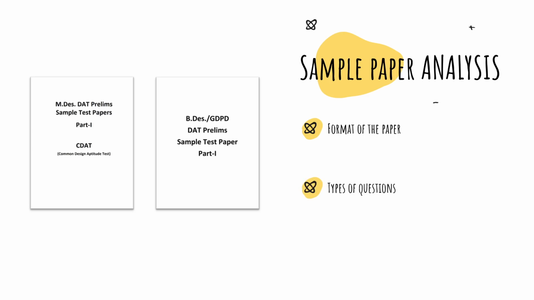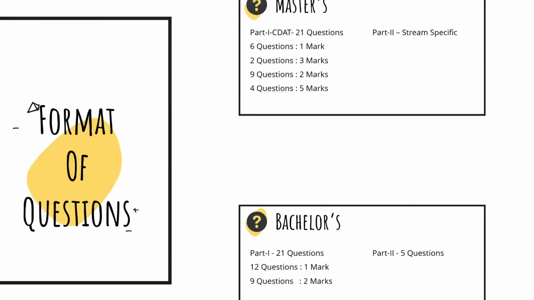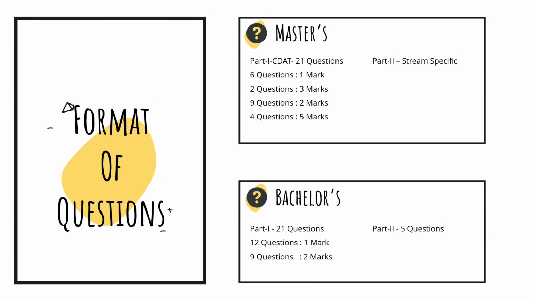Now, if I talk about the format of the question paper, both masters and bachelors question papers included 21 questions as objective type questions, though the marking scheme was different for masters and bachelors, as you can see on the screen right now. But here we have to keep one thing in mind, and I'm sure students who have appeared in the exam before can agree with me on this, and that is there is no fixed format in terms of weightage of the questions. This means the number of questions may vary every year, and I think we should be prepared for that.